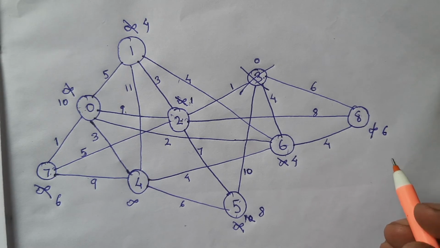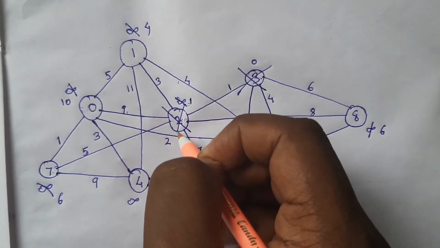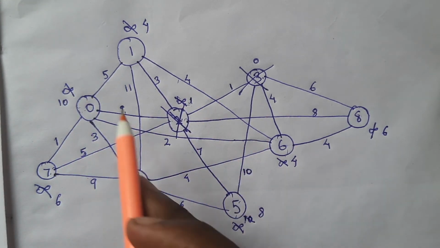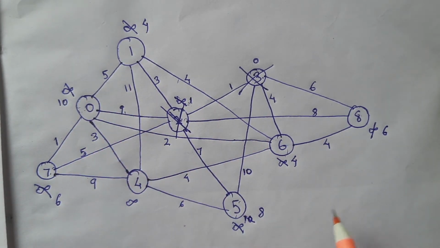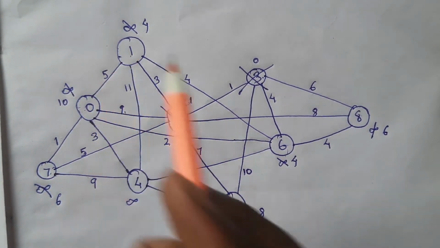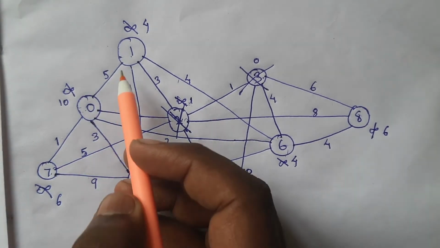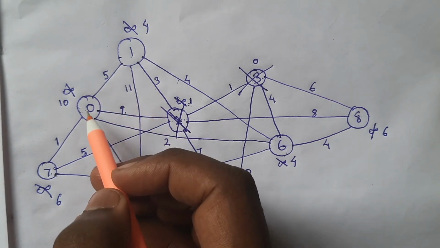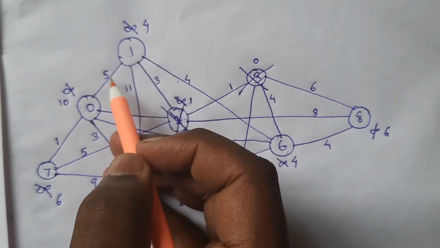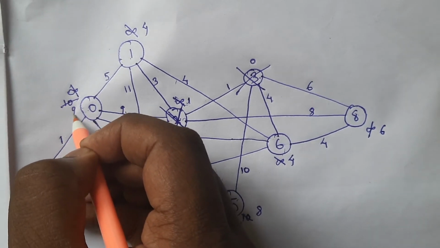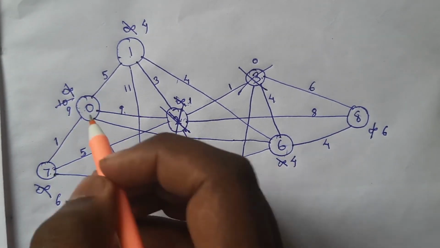Now we visited 2, so change 2 to visited. Now from the remaining vertices, what is the least cost? It is 4, and there are 2 vertices with 4, 1 and 6. We can choose any of them. Let's take 1. From 1, let's find the path to all its neighbors. To 0, it will take 5 plus 4, which is 9. 9 is less than 10, so now the cost to reach 0 is 9.